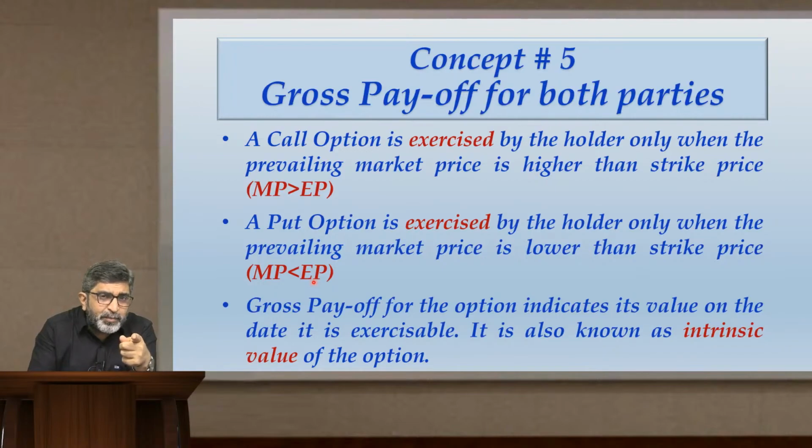Why am I calling it premium expense? Because I am the option holder. I have to pay that premium to get that option. So because I have paid that premium from my pocket, how much premium I paid becomes irrelevant for deciding whether the option should be exercised or not. That is fine. But that option premium should be subtracted from the gross payoff. So I earned a gross payoff of rupees 30, but I purchased this option at a price of rupees 12. I'll subtract the 12. My net gain or net payoff will be rupees 18. That is how you arrive at net payoff.